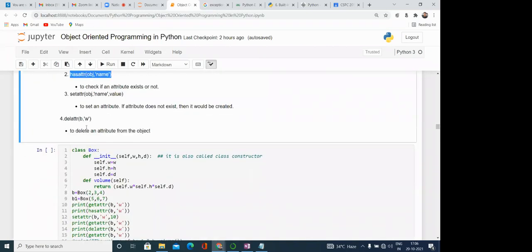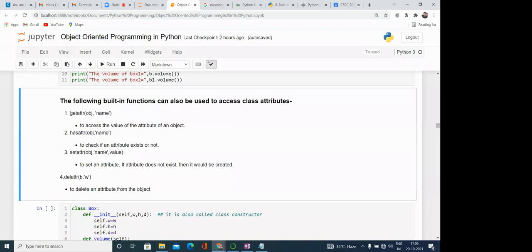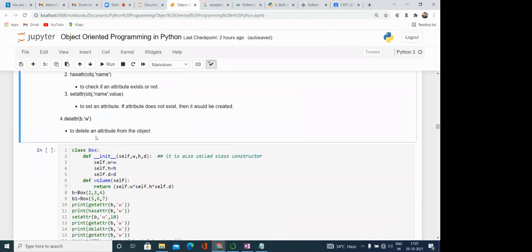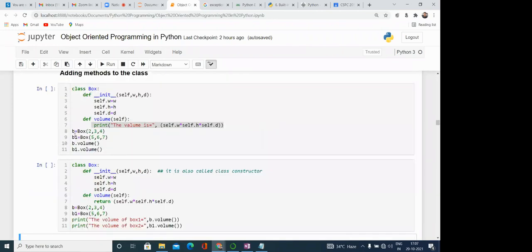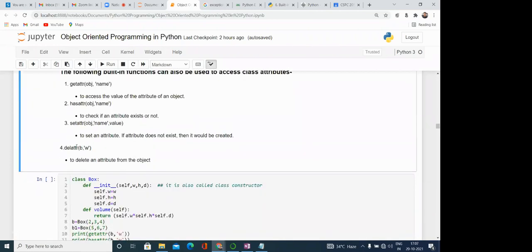For a particular attribute, by using getattr, we can access the value, or we can get the value of the attribute, or we can check whether this attribute exists or not. Similarly, if we want to set the value of the attribute, that is also possible by using the setattr method. Then we can even delete, as we can add the attribute. Simply, we can delete the attribute from the object by using this function.